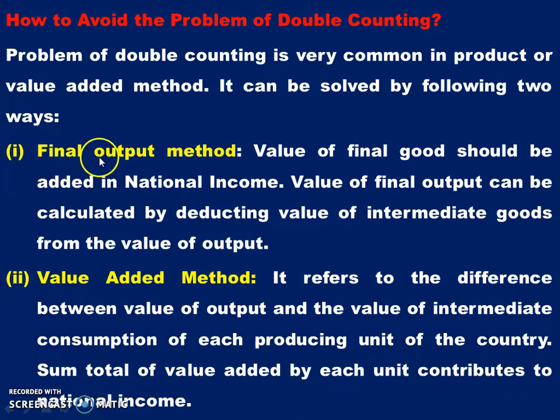So the first one is the final output method. The value of final goods should be added. If not, the value of final output can be calculated by deducting the value of intermediate goods from the value of output. So it's the final output method, or we can say it's the value added method. By the value added method also we can avoid the problem.